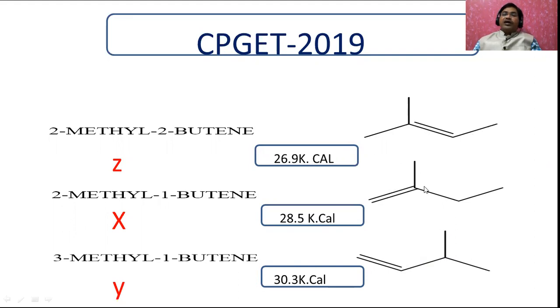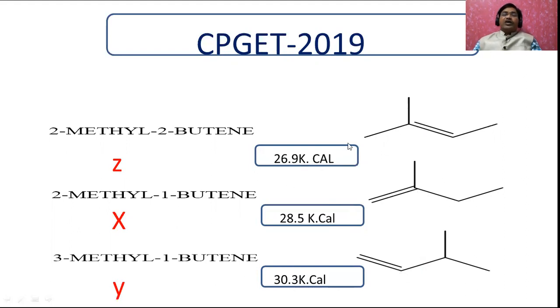Whereas here 1 and 2, that is only 2. Here 3: 1, 2, 3. Here only 1 and 2. Here it is only 1. That's why this is more stable than this one. The compound which is more stable is less in energy, and the compound that is less stable has more energy.